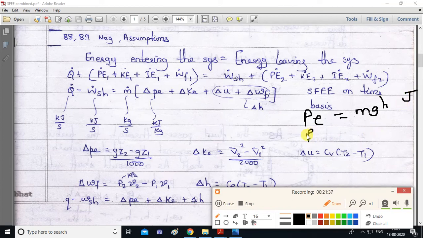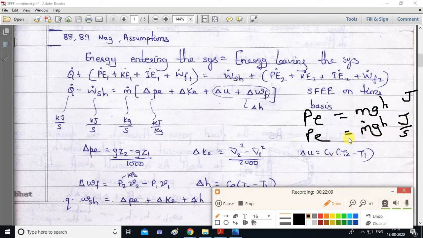Now if I multiply it by mass flow rate, like m dot gh, the unit will become joule per second. Why? Because this is mass flow rate, so this is in kg, but this is kg per second. So finally potential energy unit will be joule per second.